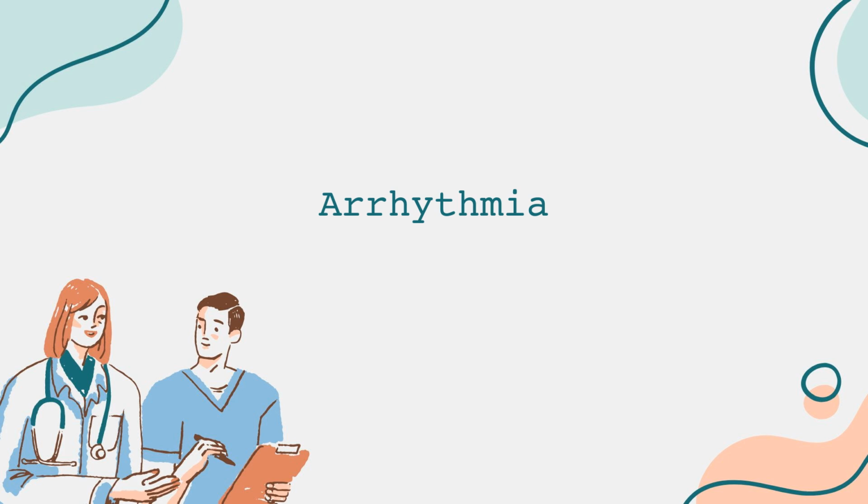During this procedure, a catheter is used to destroy the small areas of heart tissue that may be causing the arrhythmia. For high-risk patients, doctors might recommend the implantation of a pacemaker. A pacemaker is a small device placed under the skin that helps regulate the heartbeat, or an implantable cardioverter defibrillator, which can deliver shocks to restore a normal heart rhythm if a life-threatening arrhythmia occurs.